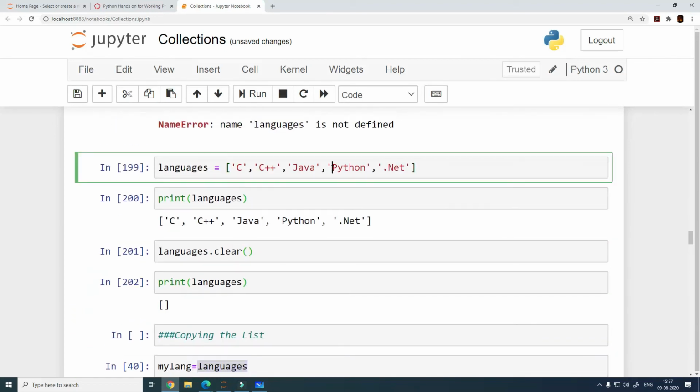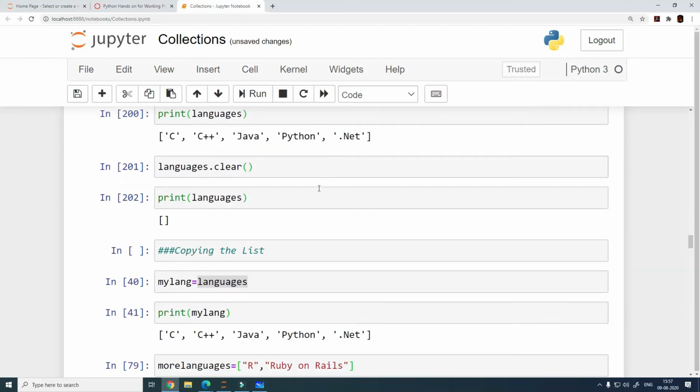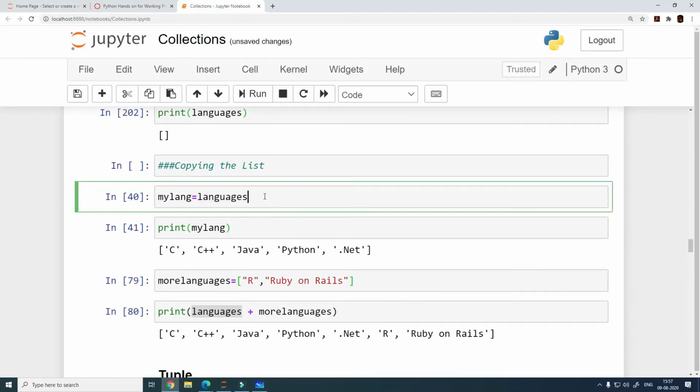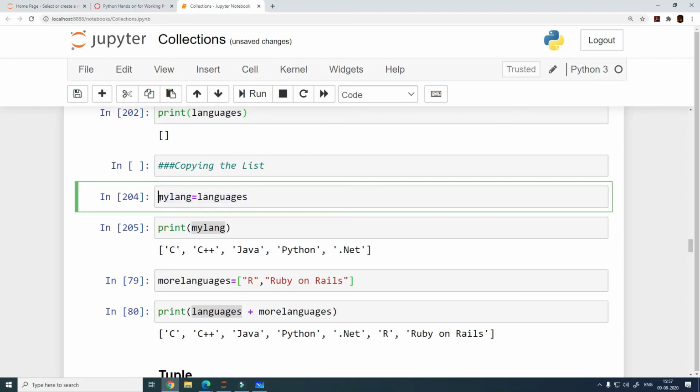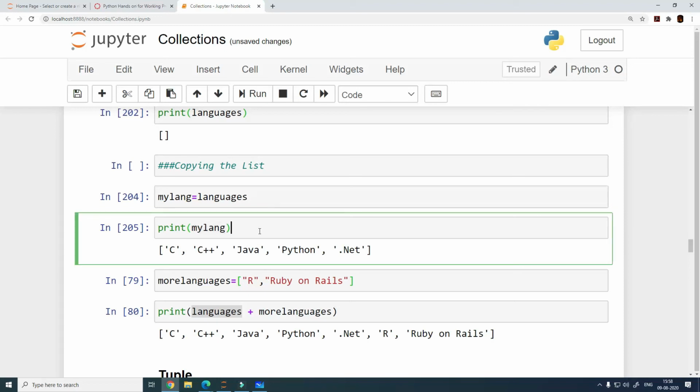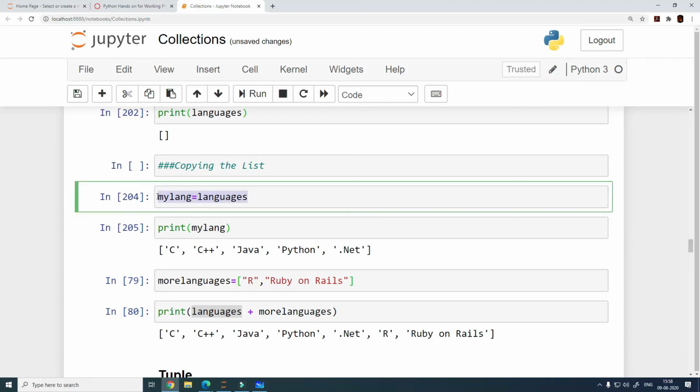So let me first execute this statement so that my list has some value, and then let me specify my language is equal to languages, and then when I print the value of my language, it contains the same list as the languages list. This is the simplest way to copy over the list. There is nothing fancy or complicated about this statement. You can just specify the equals statement to assign it to another list.